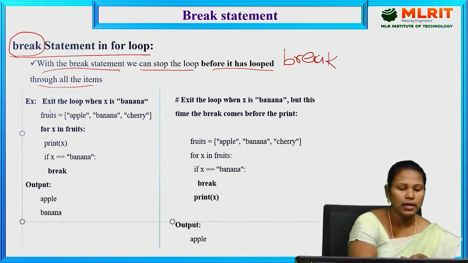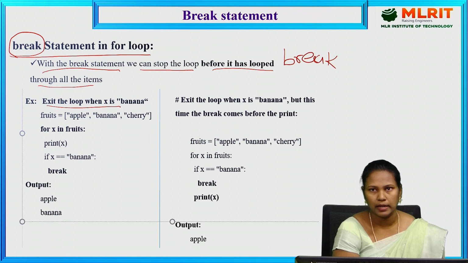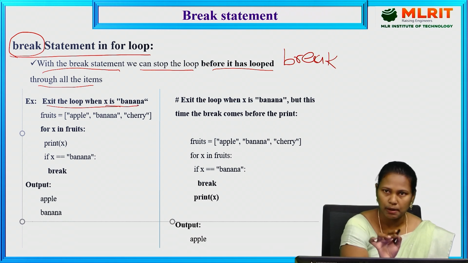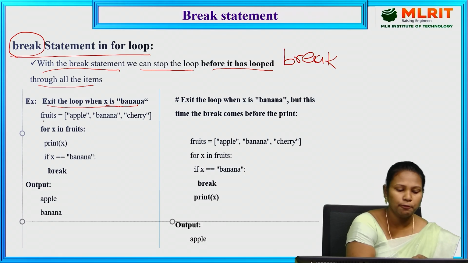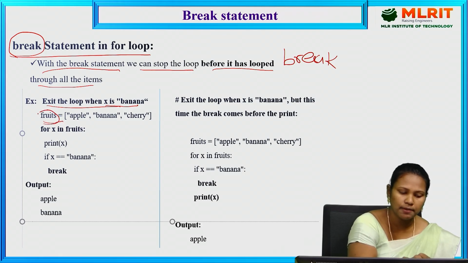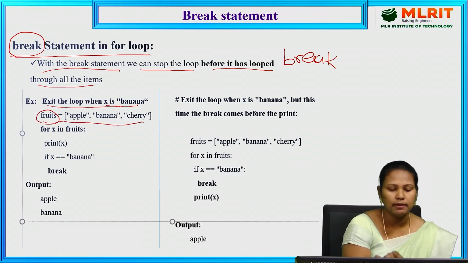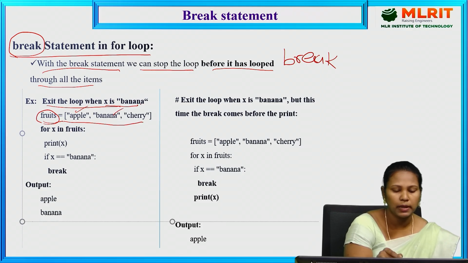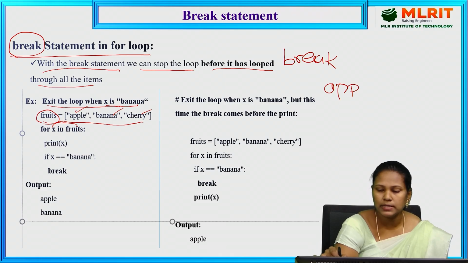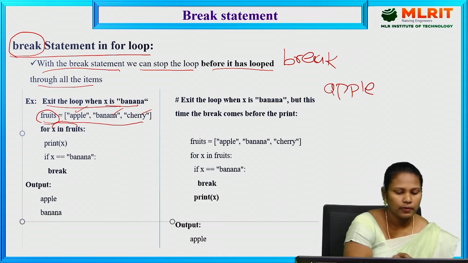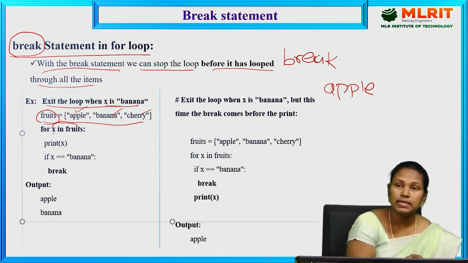See one example. Exit the loop when x is banana. Whenever the x value is updated as banana, we need to stop the program execution. So fruits contains the values. The fruits is a list, so it contains 3 list elements: apple, banana and cherry. So now, for x in fruits, print x. Now I am printing the fruits. x contains the first value apple. It prints apple.